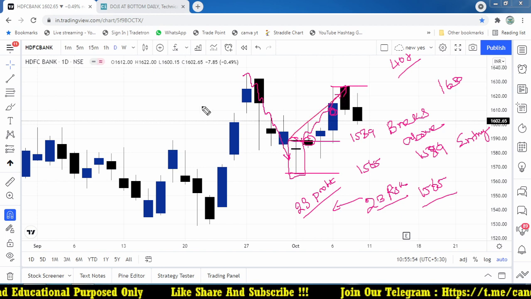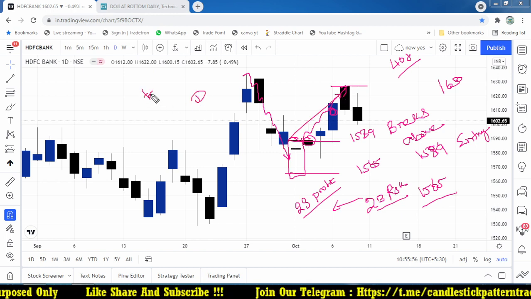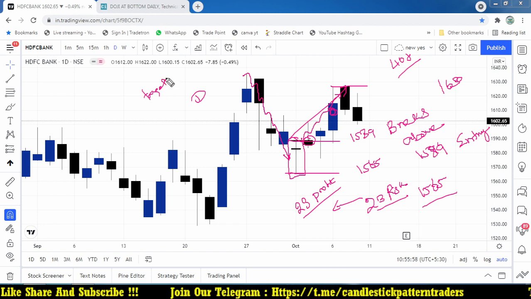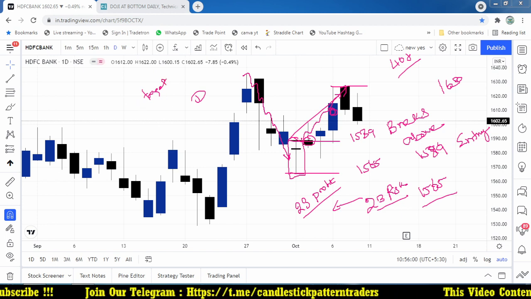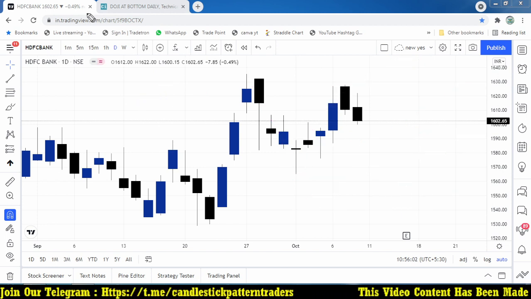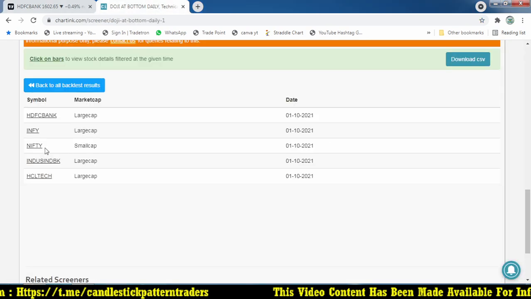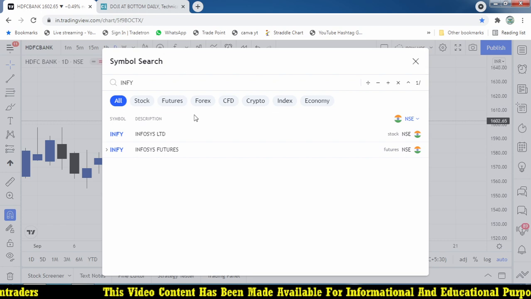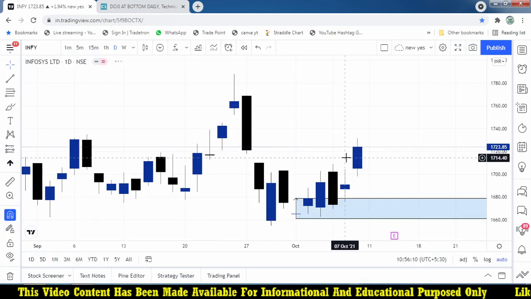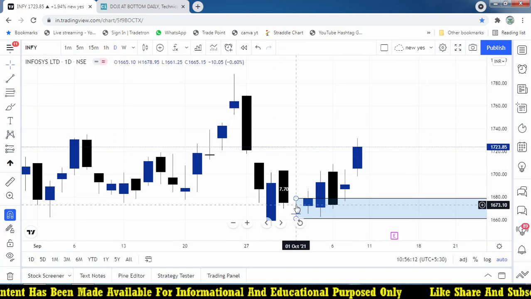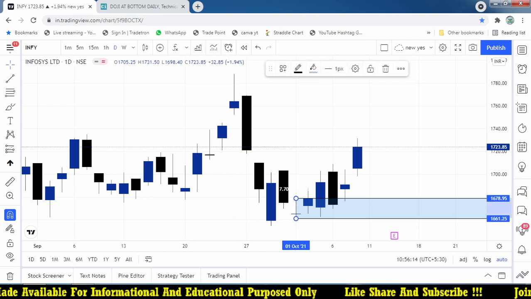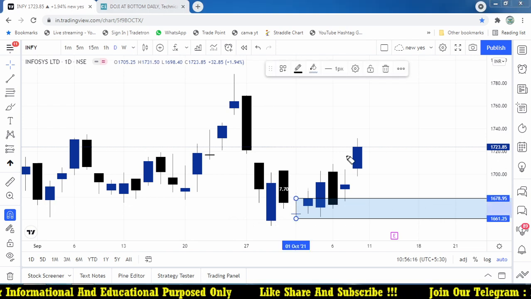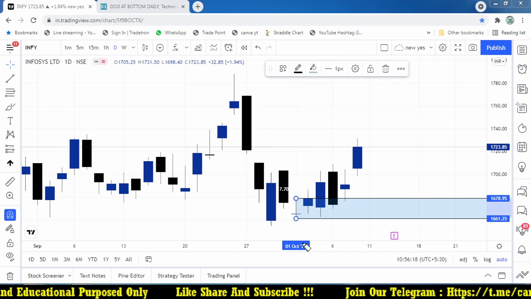So the first stock we got a target, right? The one which was taken, HDFC Bank, that is giving you the target. And the second stock, which is Infosys, the same pattern which forms on the first of the day, and after that we already marked the level. So the high level is 1678.